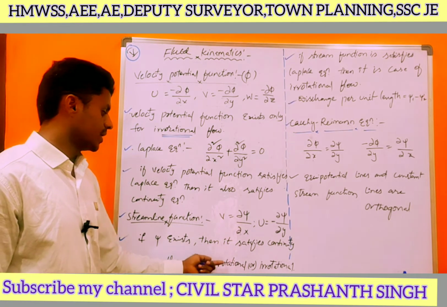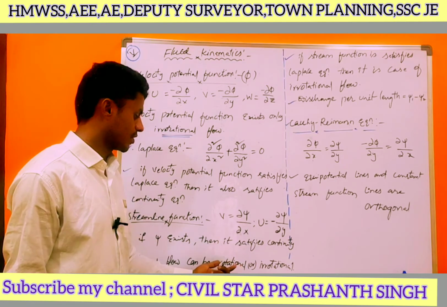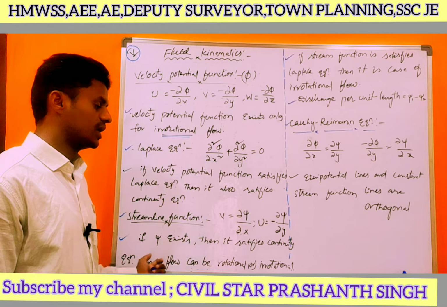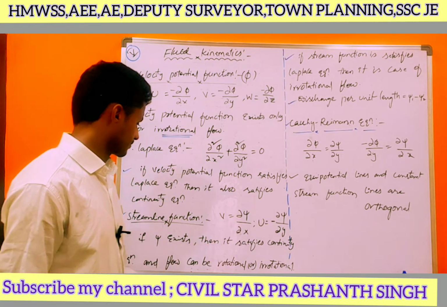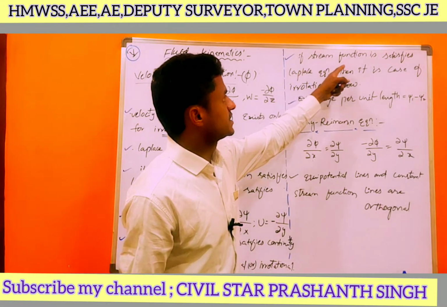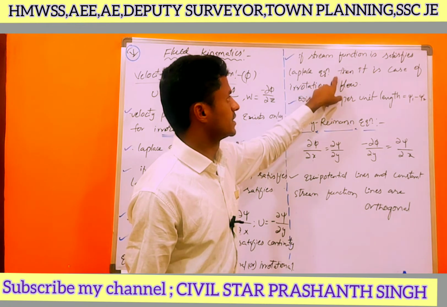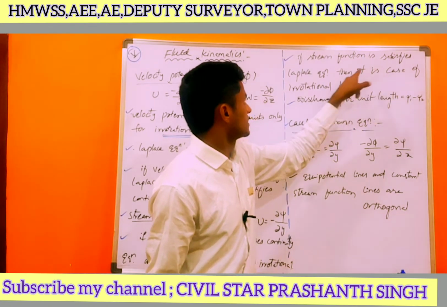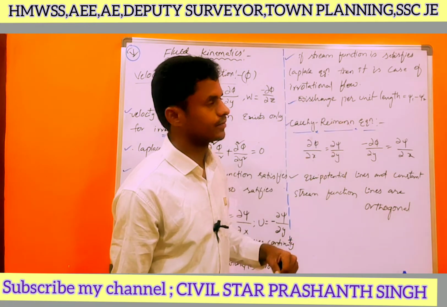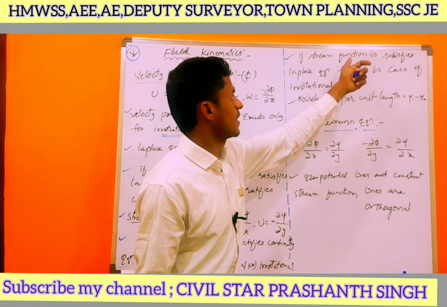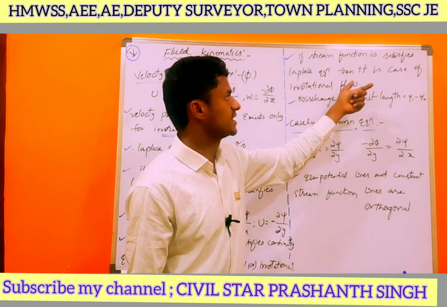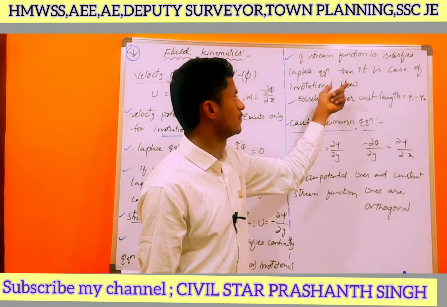The flow can be rotational or irrotational; it satisfies only the continuity equation. If the stream function satisfies the Laplace equation, then it is a case of irrotational flow.